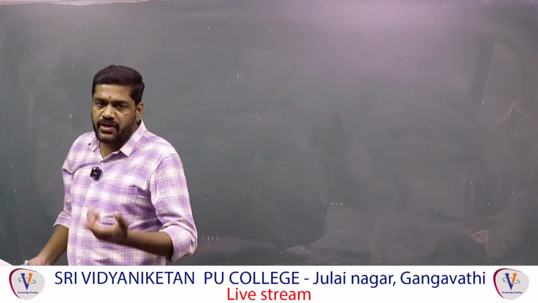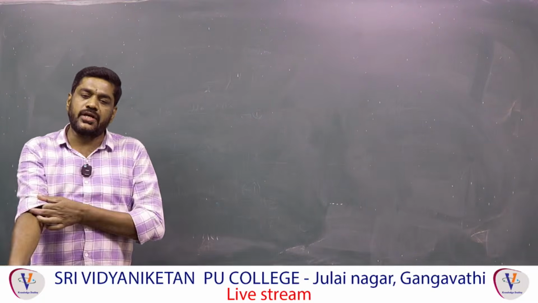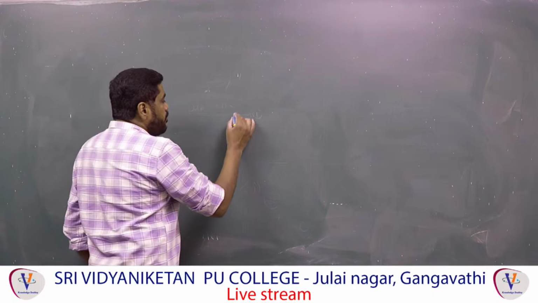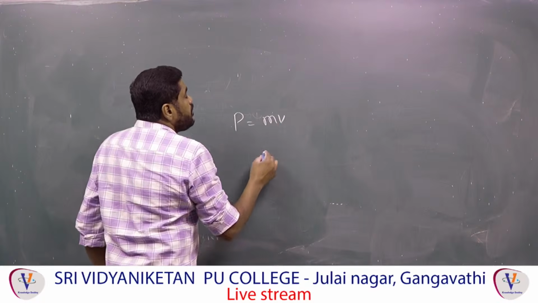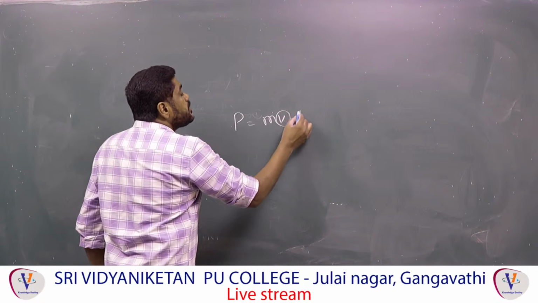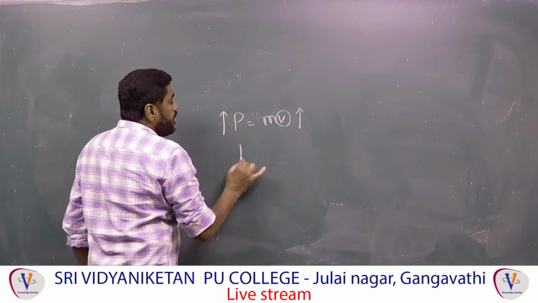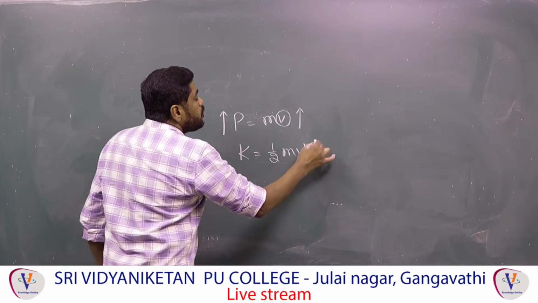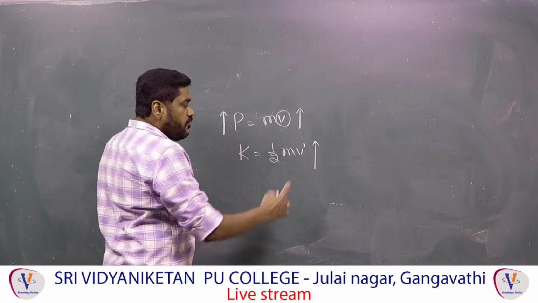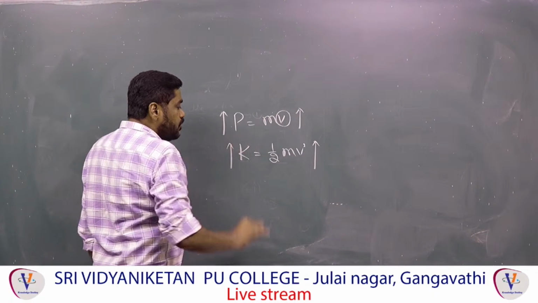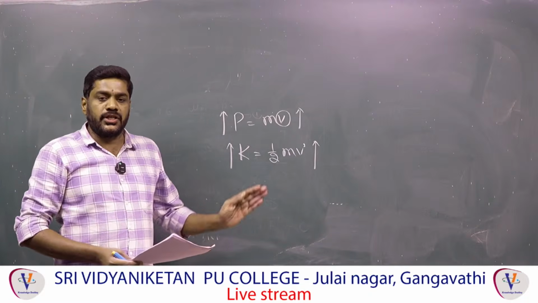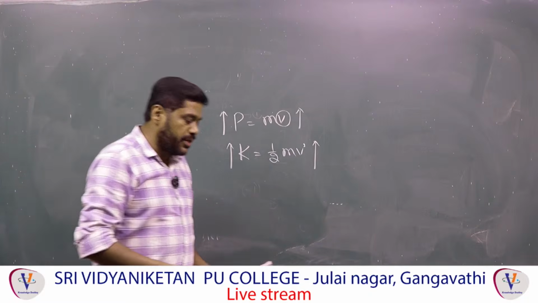But if the velocity is variable, momentum and kinetic energy both change, because the momentum formula is P equal to m into v. As v increases, momentum also increases, and the kinetic energy formula is K equal to half mv square. Due to the action of the force, velocity increases and kinetic energy also increases. Therefore velocity, kinetic energy and momentum are not constant, all are variable.